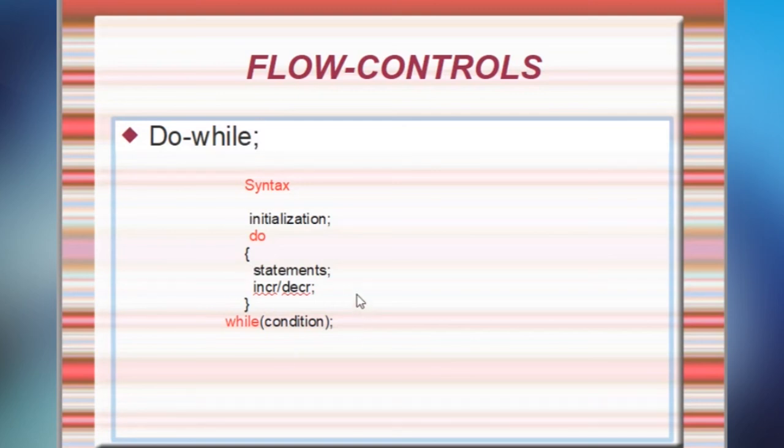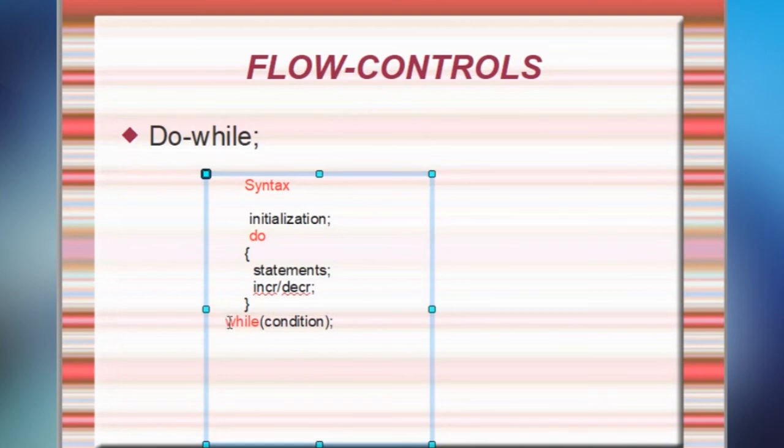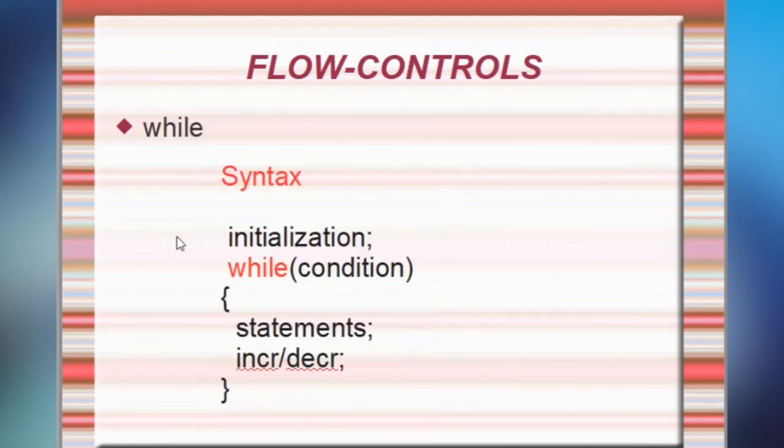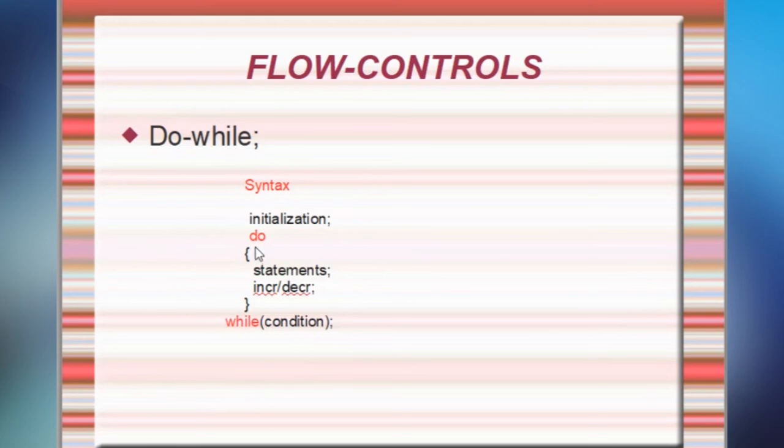So what is the difference between a while and a do while? The do while will print the logic first, then it will check the condition. So at the last it will check the condition. But in the case of while, first initially it will check the condition. If the condition is true, then only the statements will execute. But in the case of do while, for the very first step, it will execute the statement, then it will check the condition.